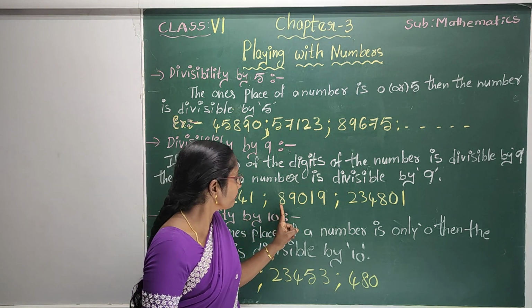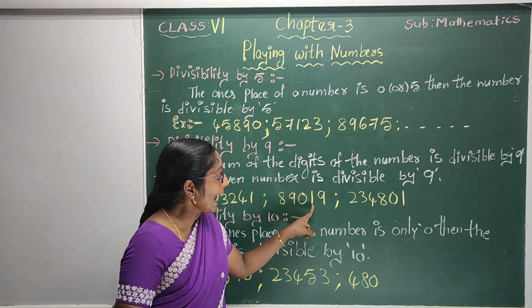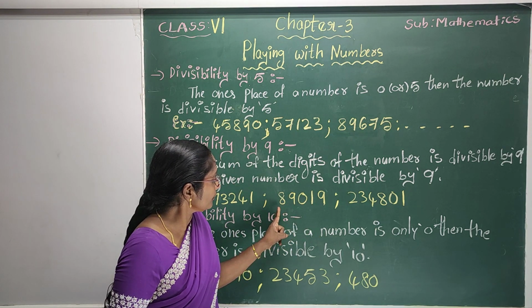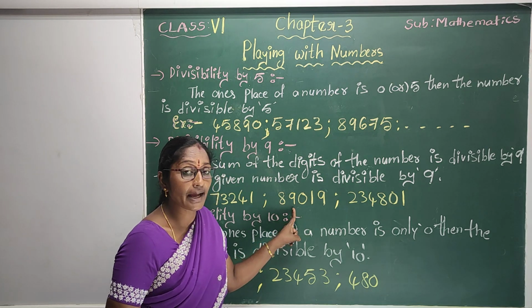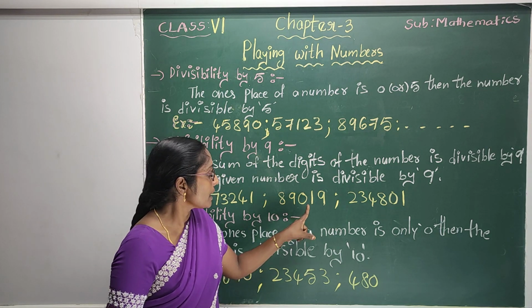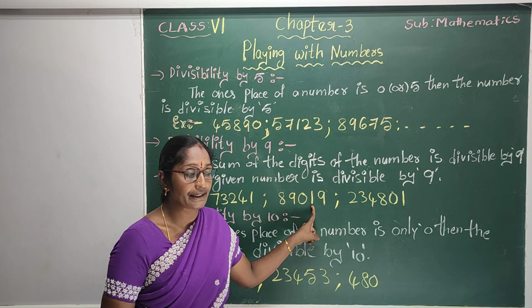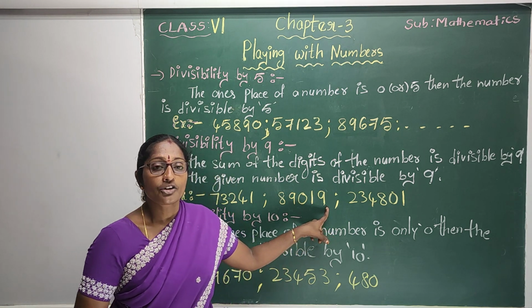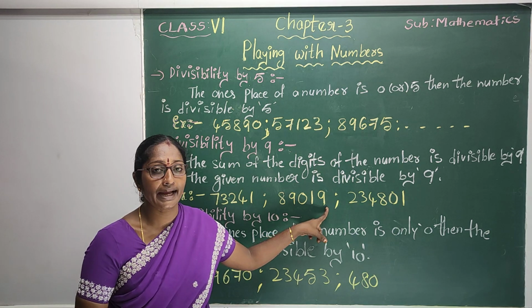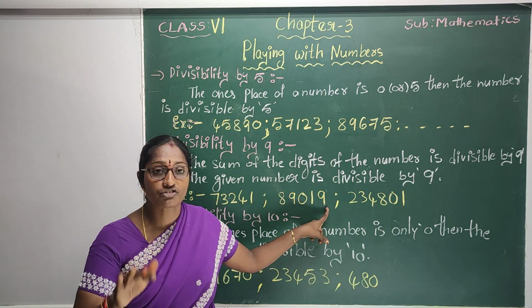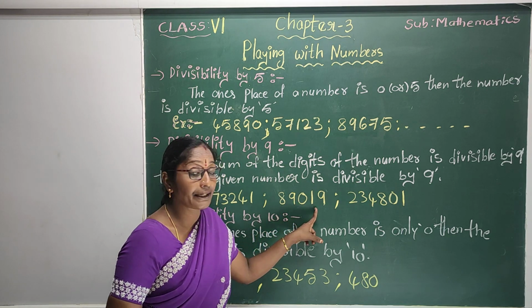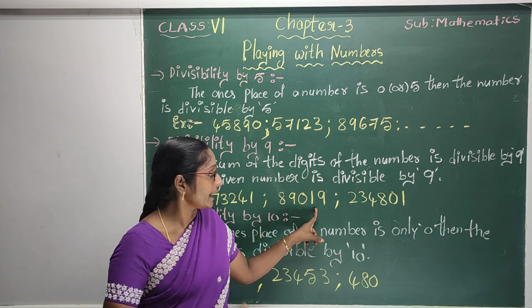One more example. 89,019. The sum of the digits. We do the sum. 8 plus 9, how much? 17. 17 plus 1, 18. 18 plus 9, 27. 27 is a multiple of 9. Why? Because 9 3s are 27. So, 89,019 is divisible by 9.